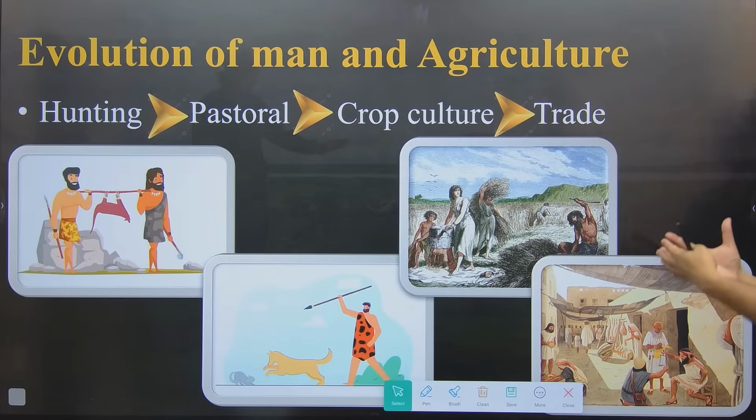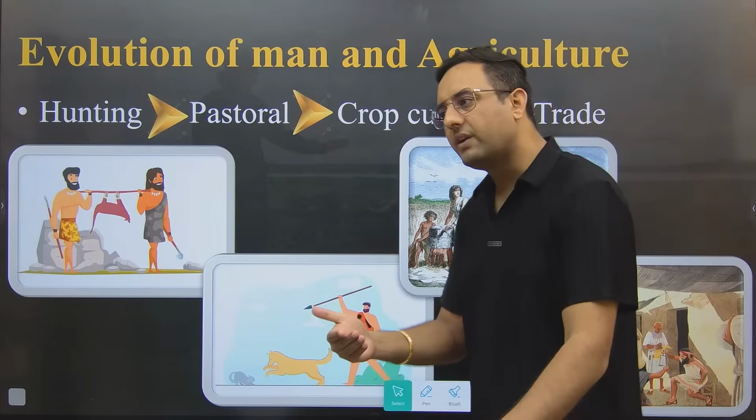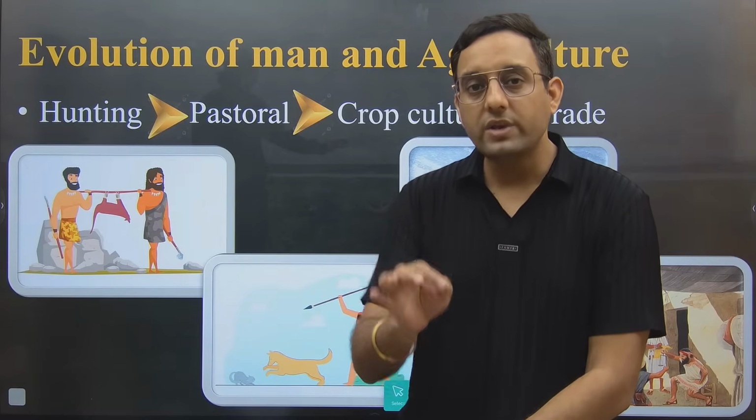World trade started with this system only, but eventually we realized that we need money, we need currency, so we invented coins and notes, and now trade has shifted to currency notes. But that system is known as the barter system. So initially the base of trade started with the barter system, and then we moved on. So we started growing surplus. Now we are in the fourth stage of human civilization, which is called trade.